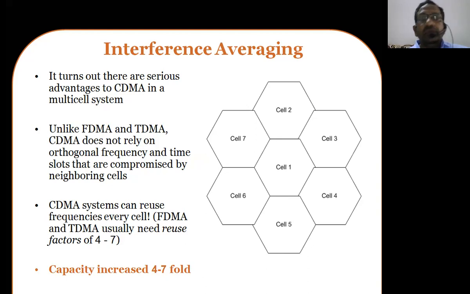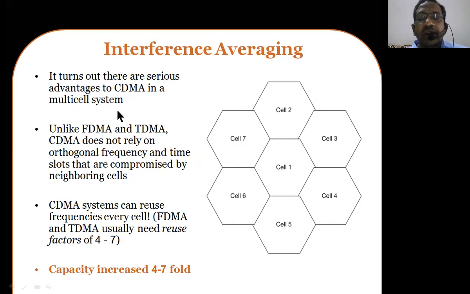Now what are the inferences that we can really bring about? This is our cellular structure, basically cell 1, cell 2, cell 3, cell 4 in a cluster, which can form like this. So when you arrange a system of CDMA in this particular format, it turns out there are serious advantages to CDMA in a multi-cell system.